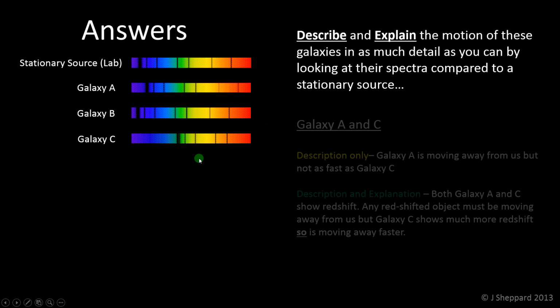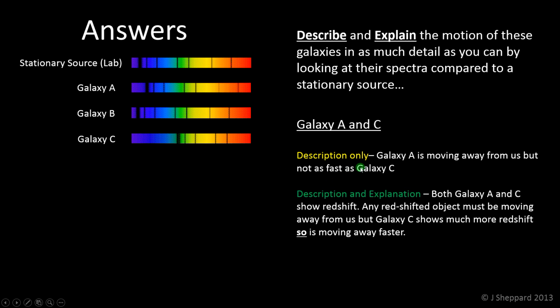So looking at Galaxy A and C together, a description only would tell me that Galaxy A is moving away from us, but not as fast as Galaxy C. That's describing the motion of the galaxies. They're both moving away because they're both redshifted. But to properly explain it, we need to link that motion to the redshift. In other words, explain how the redshift shows us that those galaxies are moving. So, both Galaxy A and C show redshift. Any redshifted object must be moving away from us, but Galaxy C shows much more redshift, so is moving away faster.